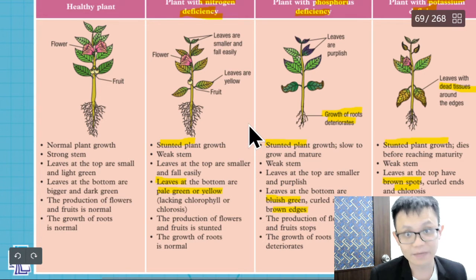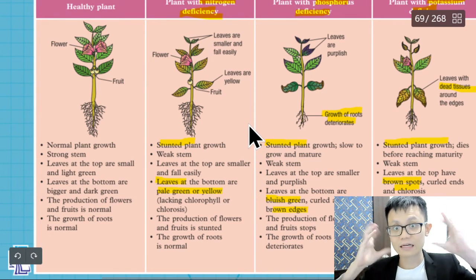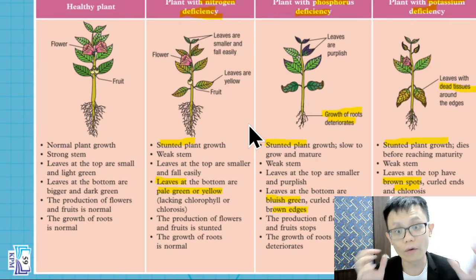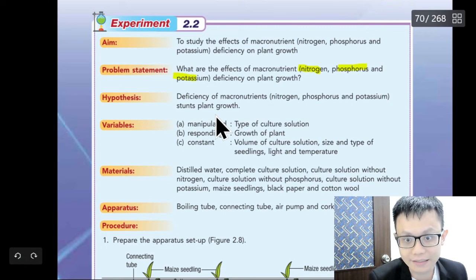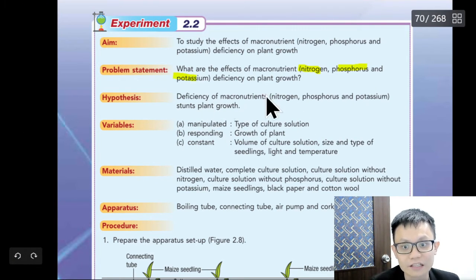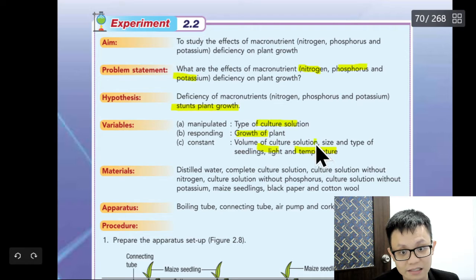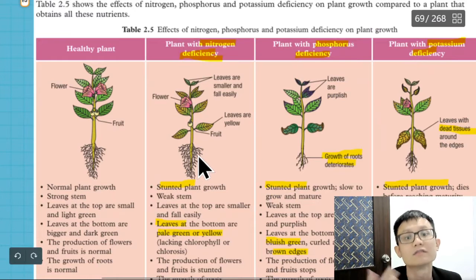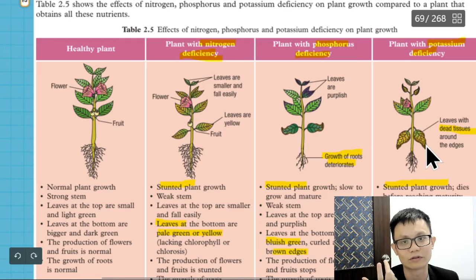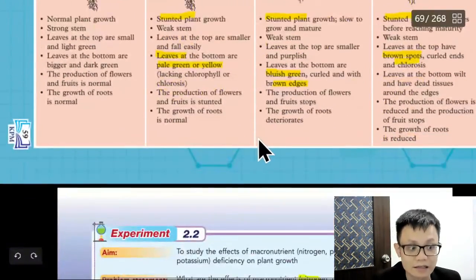So this is an experiment. Before we do the question, we must have a mindset, a picture of the whole experiment. Now let's see the hypothesis. What are the hypotheses? Deficiency of micronutrients, stunted growth. The manipulated variable is the thing that you want to change, the culture solution, responding variable is the growth, and the constants are a lot: light, temperature, size, type of plant, correct or not? You cannot use one durian tree and then one banana, right? So there's nothing to test. Durian tree, banana, mango, what is this? I don't know, rambutan. It doesn't work because it's not the same plant.